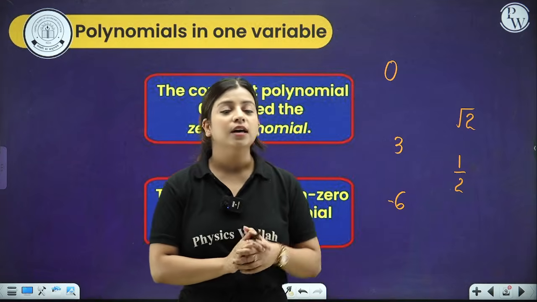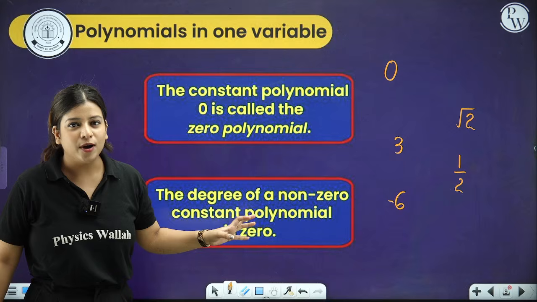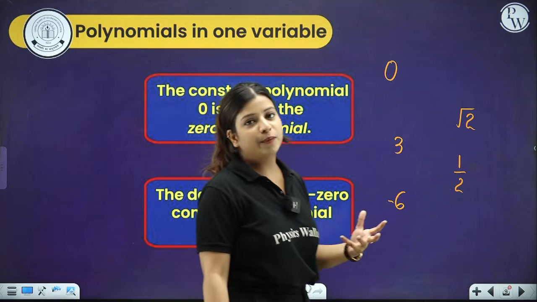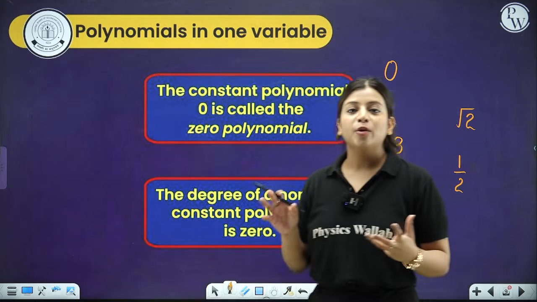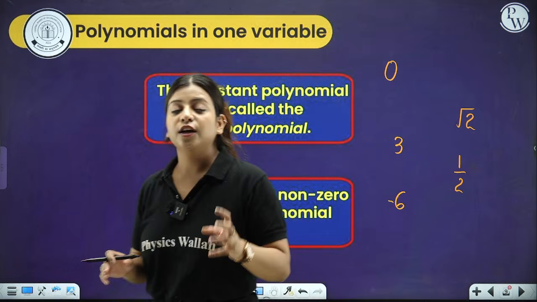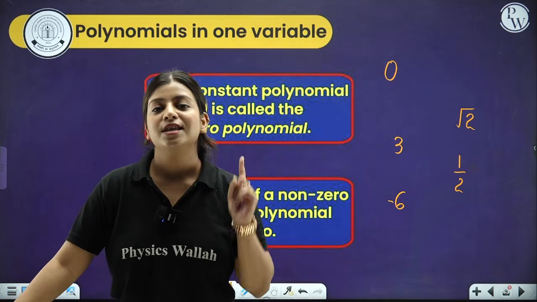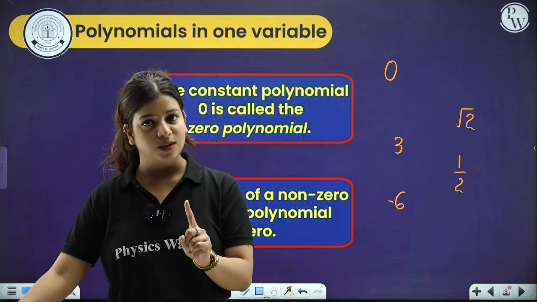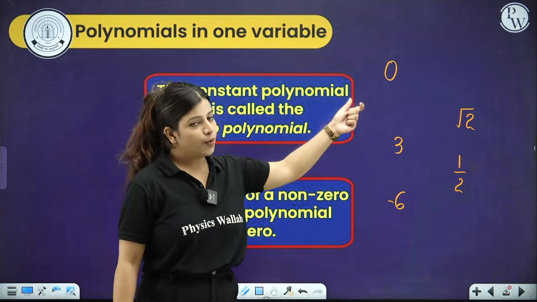So what is a zero polynomial? A zero polynomial is a polynomial which includes only one single number, 0. This is known as the zero polynomial.